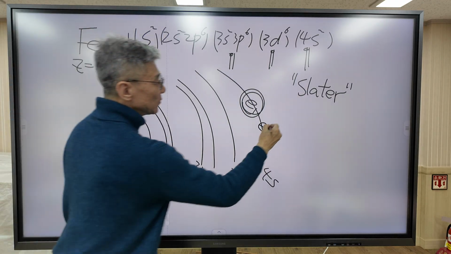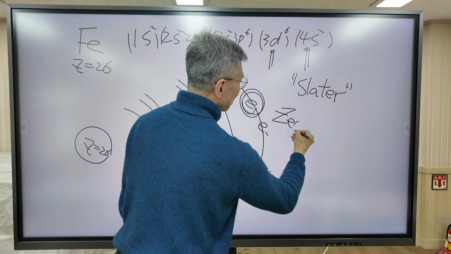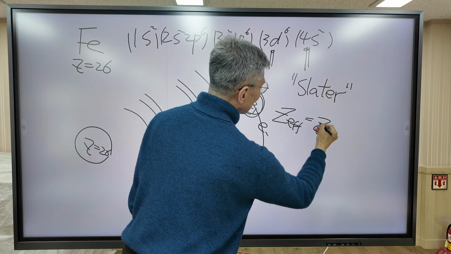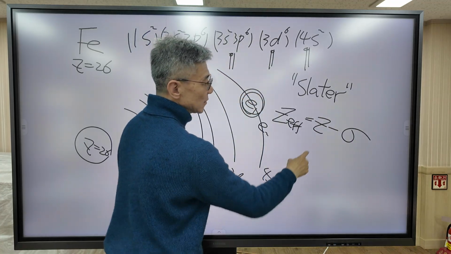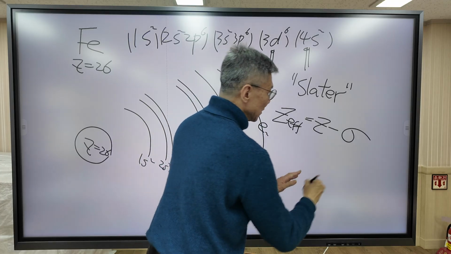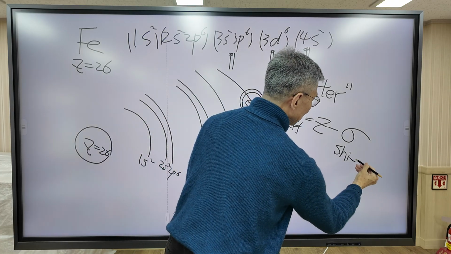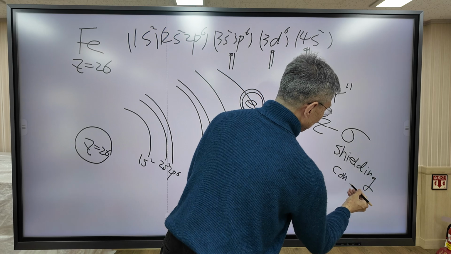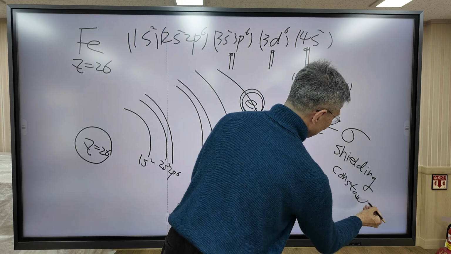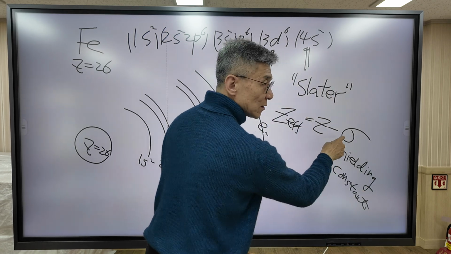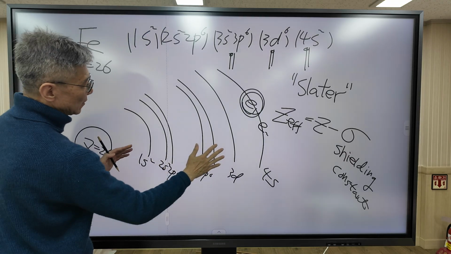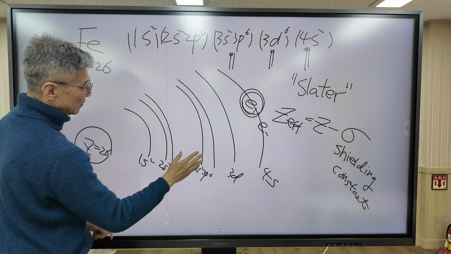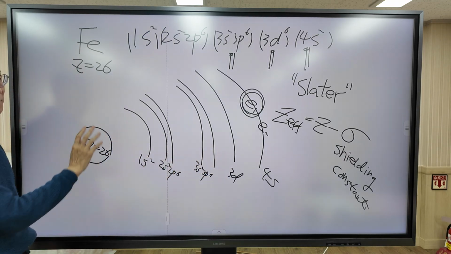So the effective nuclear charge can be calculated using this formula. This is the actual nuclear charge. This is the shielding constant, due to the fact that the inner shell electrons shield the nuclear charge.